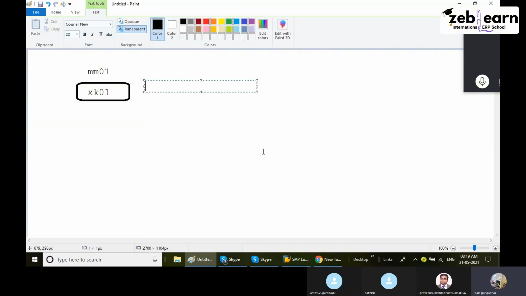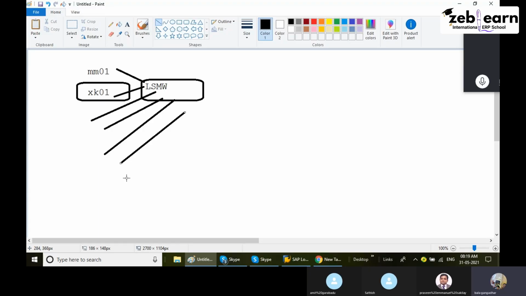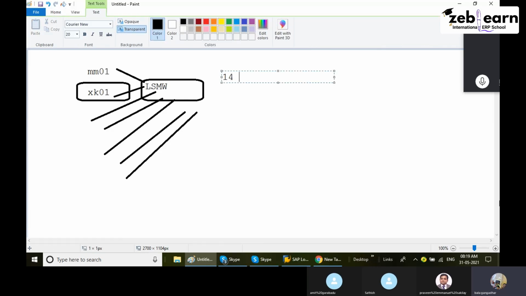LSMW follows the same procedure as the recording method. The only difference is that there you have to write coding, but here we process without writing code. In LSMW there is no need to write code, just the procedure. Either MM01, XK01, XG01 or ME21, any T-code we can use with the LSMW method. This is the simplest method, the 14-step method. Most of the time you can use this procedure to upload the data.